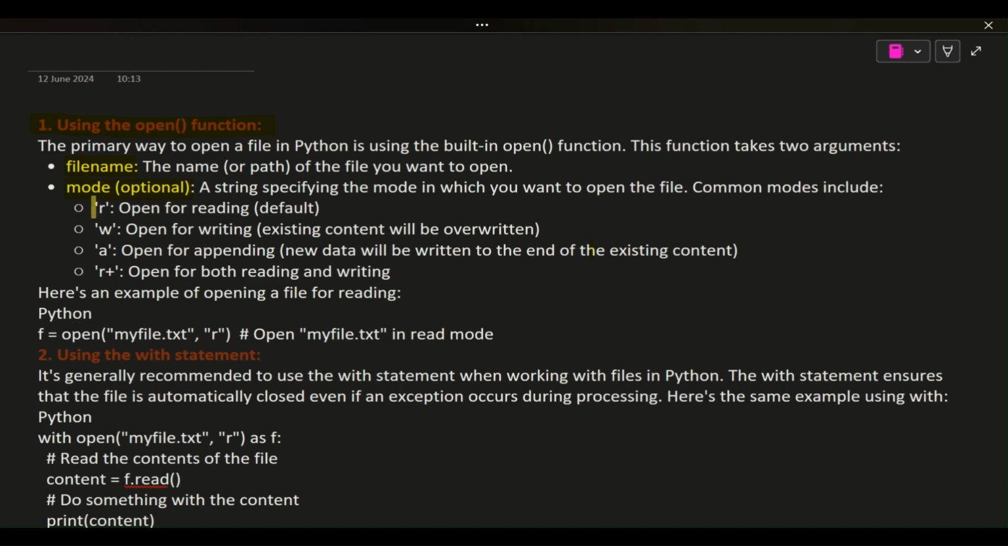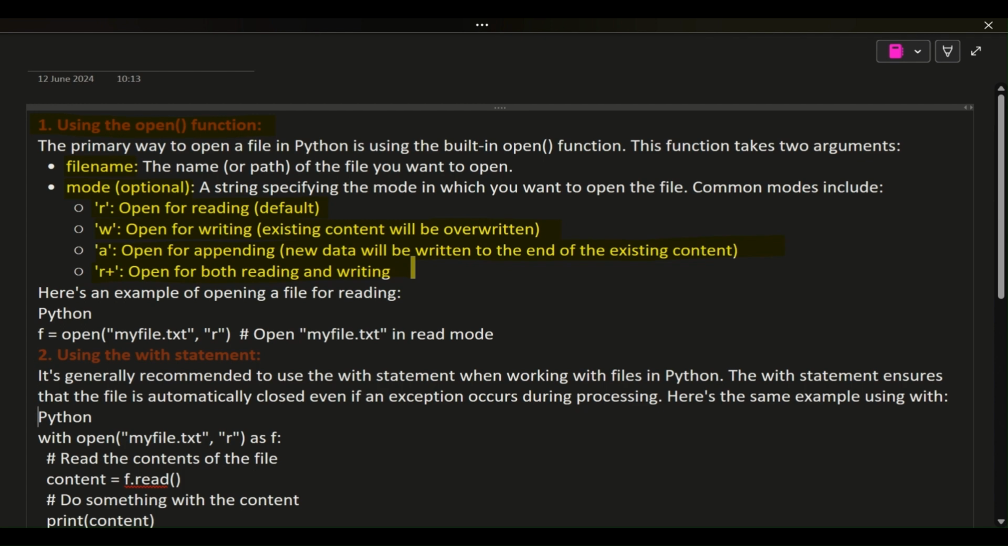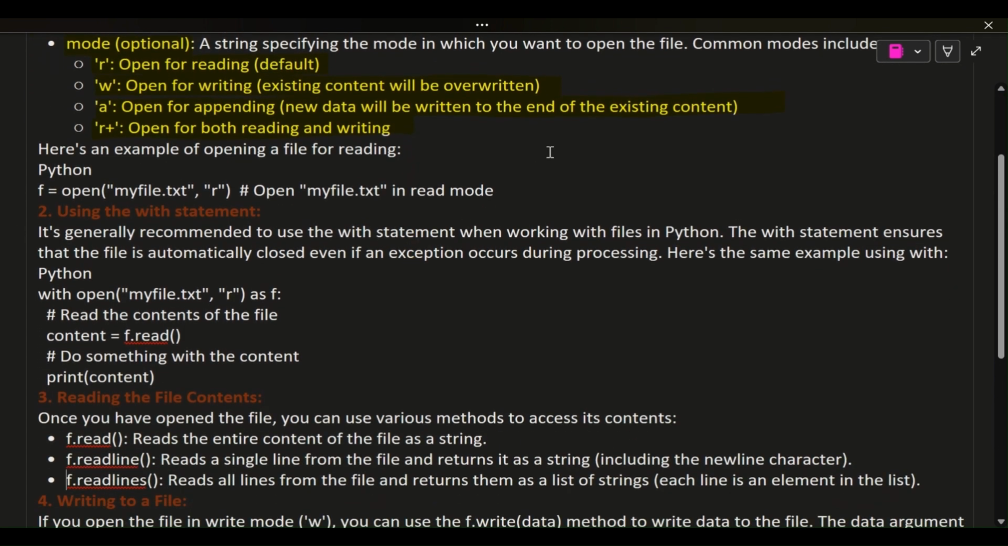Common modes include: 'r', open for reading, default. 'w', open for writing, existing content will be overwritten. 'a', open for appending, new data will be written to the end of the existing content. 'r+', open for both reading and writing. Here's an example of opening a file for reading. f = open("myfile.txt", "r") # open myfile.txt in read mode. 2. Using the with statement.